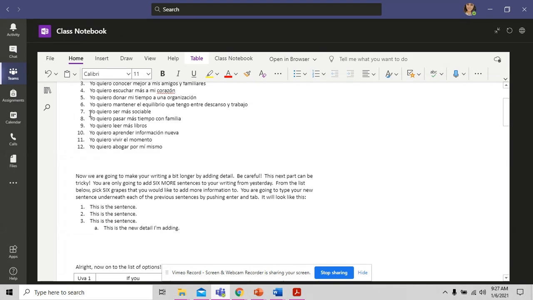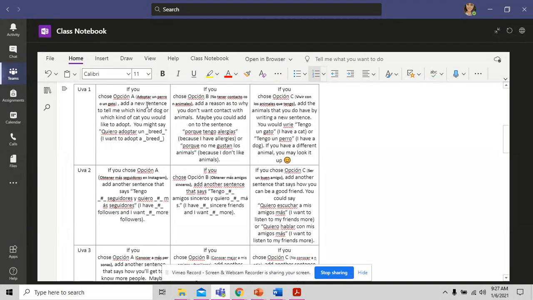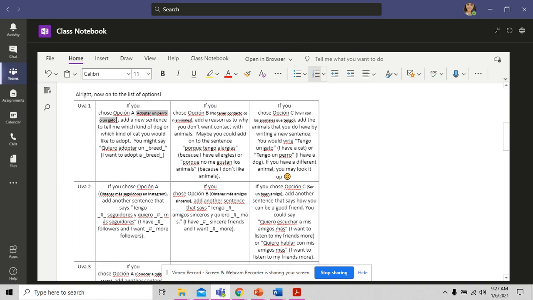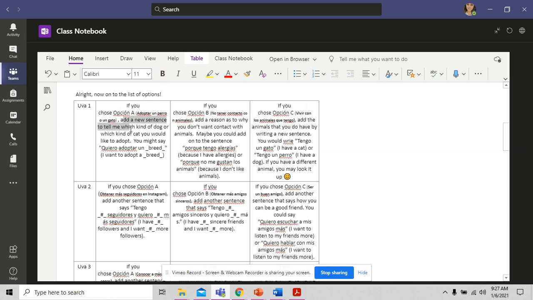So I'm going to go up to my sentence number 1. My sentence number 1 says, Yo quiero adoptar un perro o un gato. I want to adopt a dog or a cat. So this right here, adoptar un perro o un gato, was my choice. So I know that I chose option A. And I have to add a new sentence to tell which kind of dog or which kind of cat I would like to adopt. You might say this stuff in quotes.